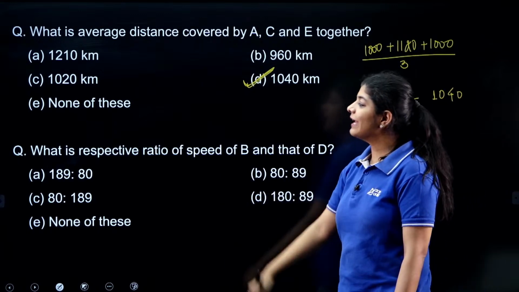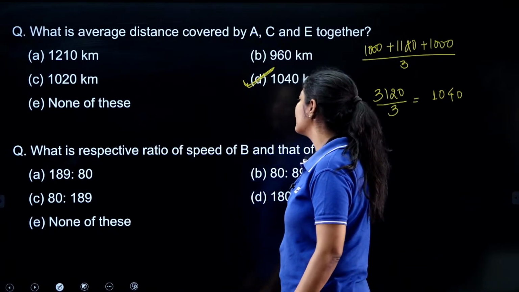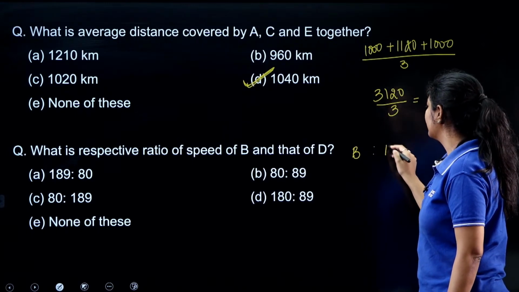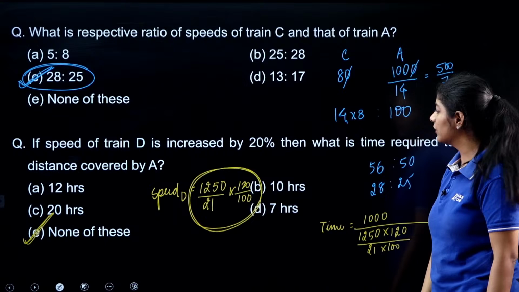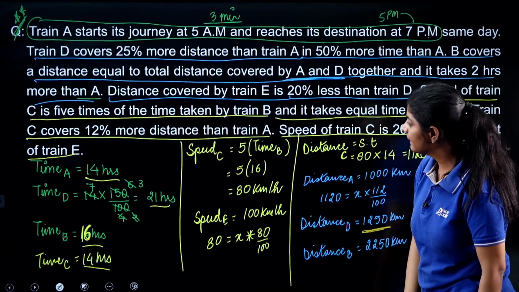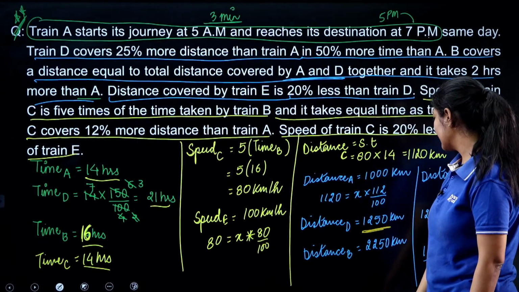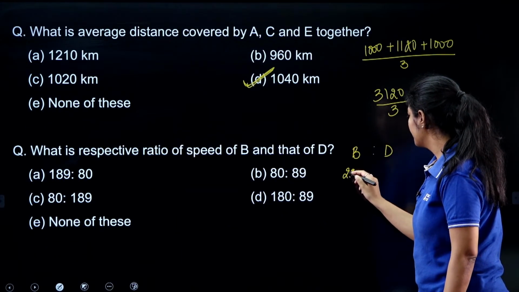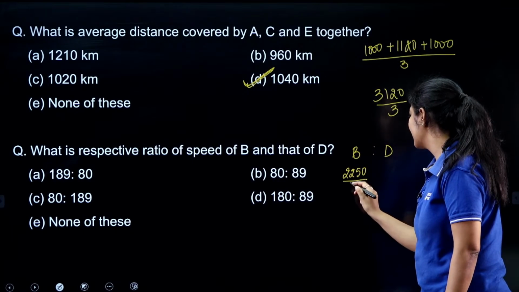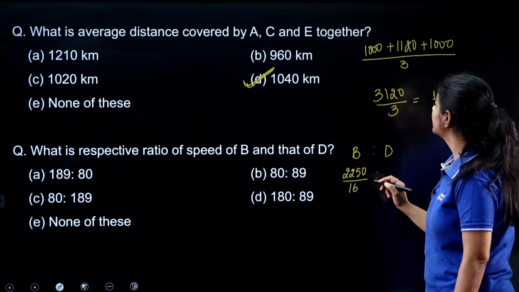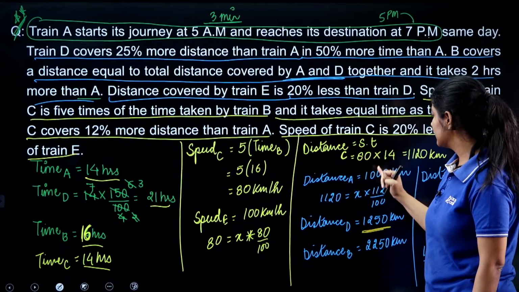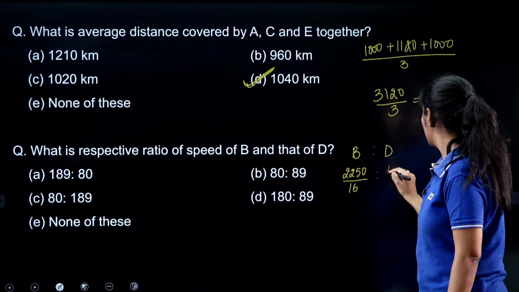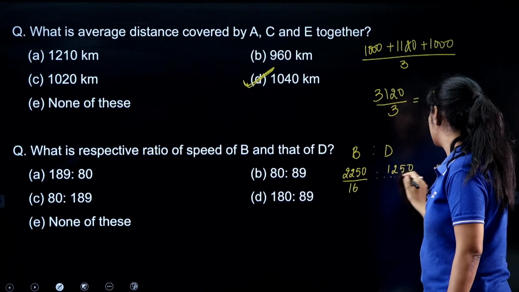The last question says, what is the respective ratio of speed of B to that of D? We need to find out the speed ratio of B to D. The speed of B, okay, again we need to calculate it. 2250 divided by 16, and for D, distance D, 1250 and 21.